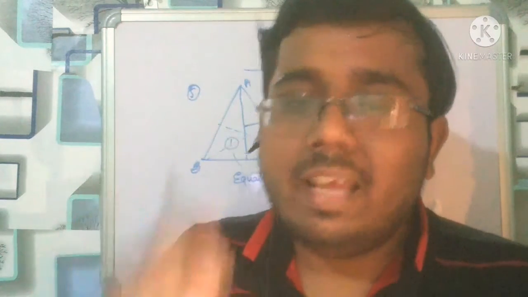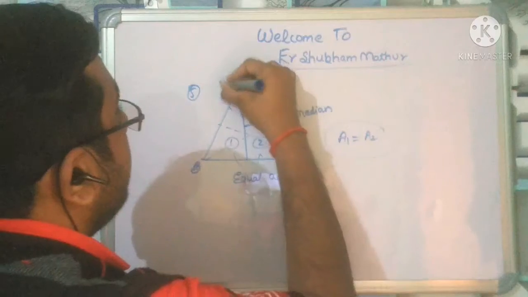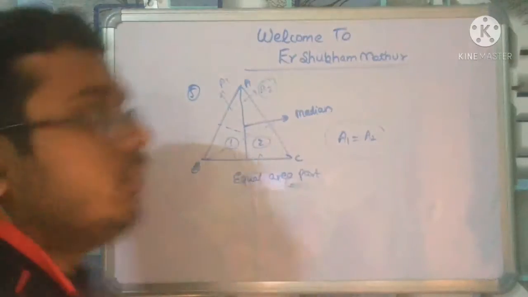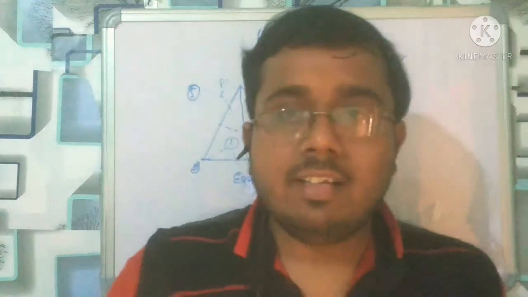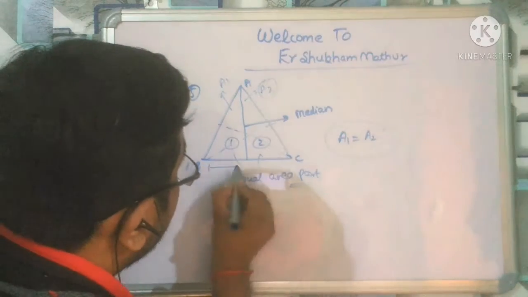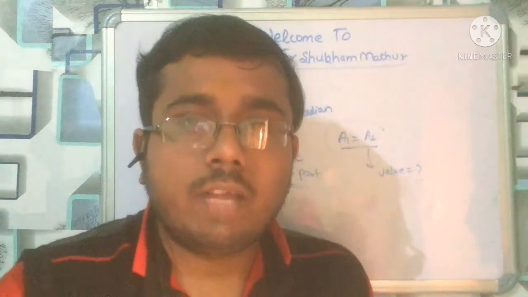Now what is the area? How to calculate the area? So remember that, let us suppose this is area A1 and this is area A2. We can suppose anything, right? So you have to say that the areas of both are equal. But what will be A1, A2? A1 is equal to A2, but what is the value? I have to calculate the value, right? So remember, what is the value?